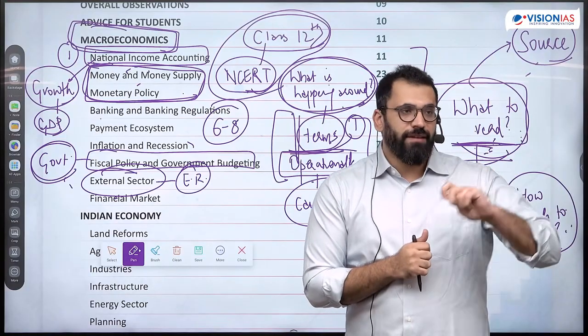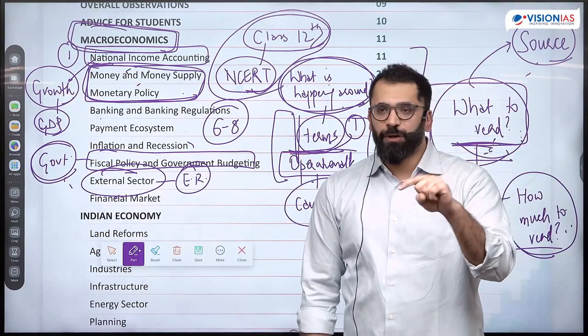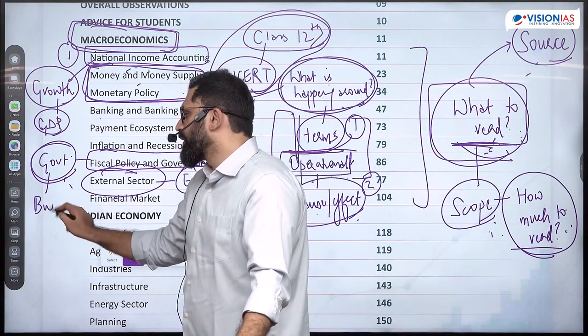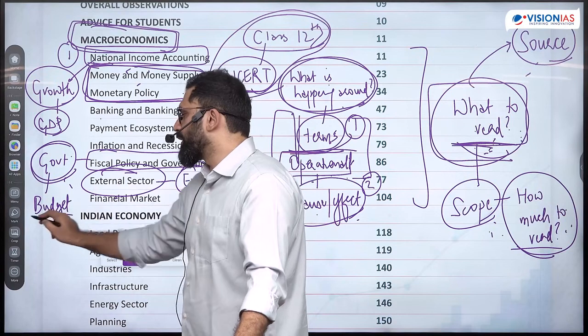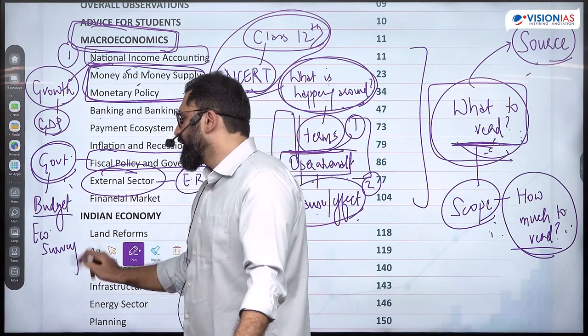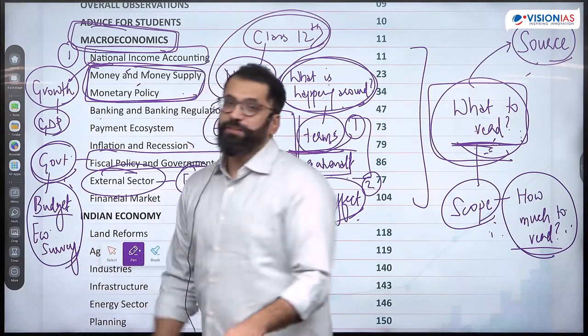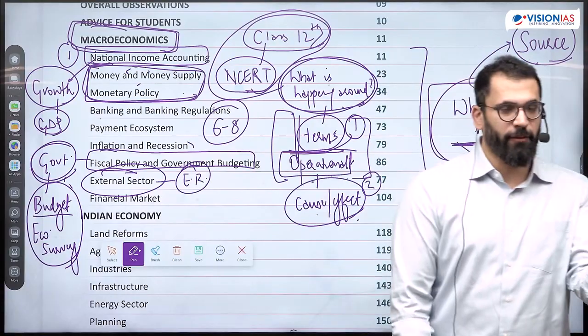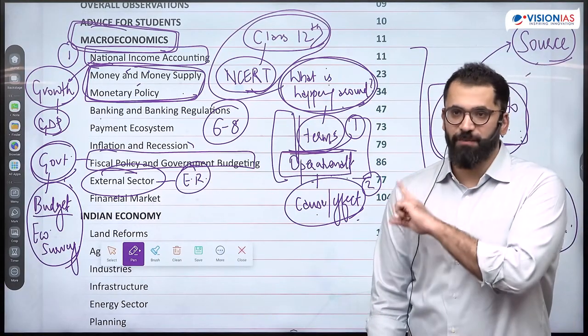But also it has a dynamic part. What was the government doing in this year? This is where the role comes in of the budget. Performance of the government in 1 year, role comes of the economic survey. So I will have to expand my horizon with respect to source because my topic is demanding so.